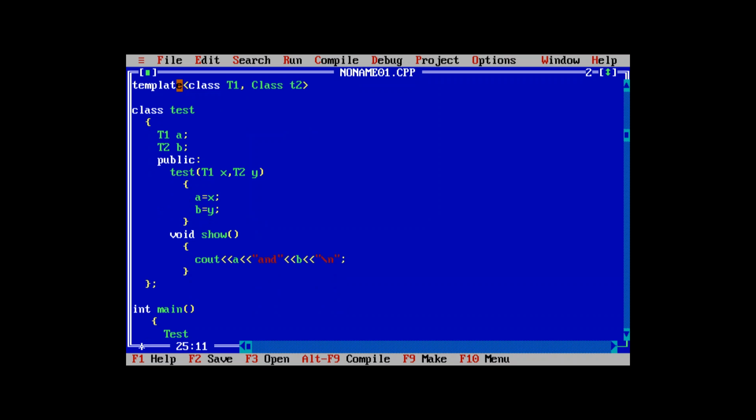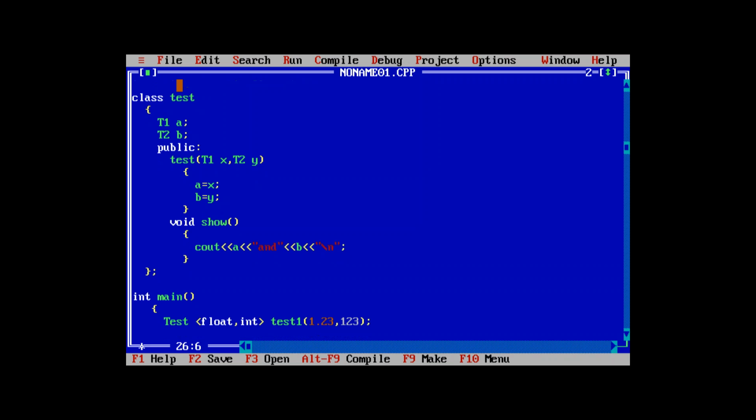Then Test float comma int, then test1. There are two values given, 1.23 and 123.